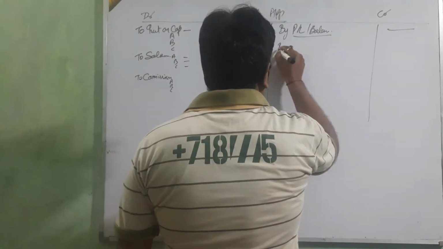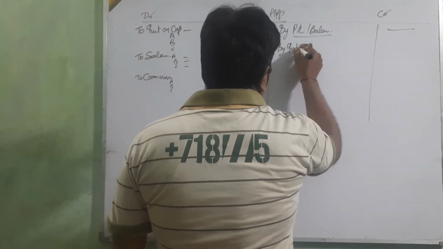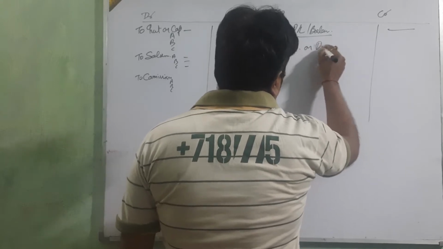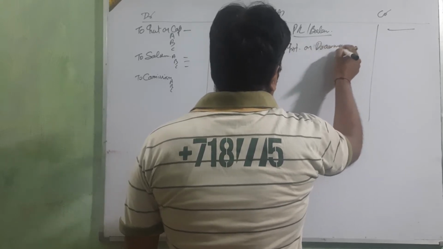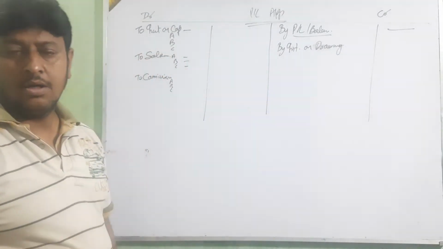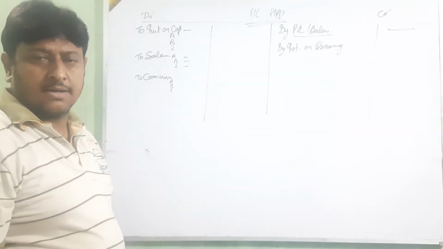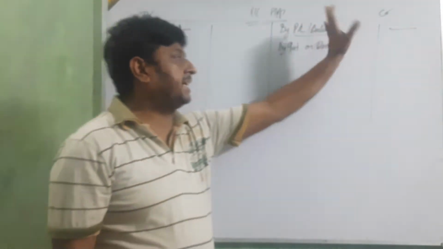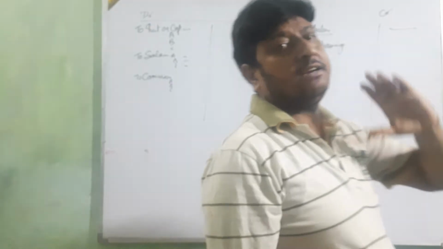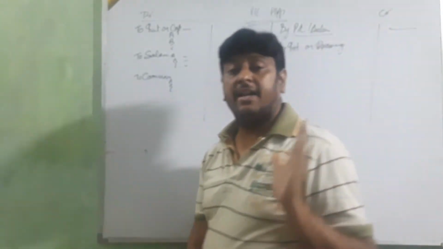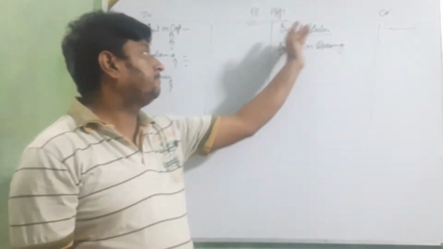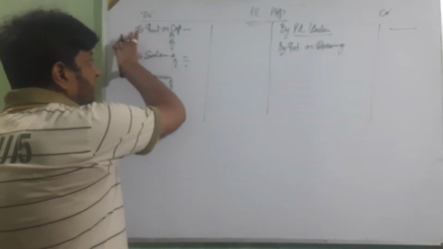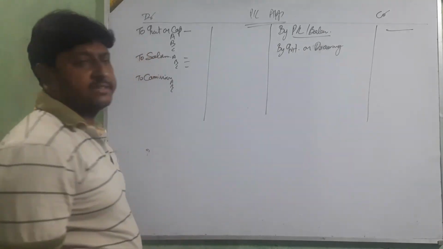And then by interest on drawing. Okay beta, clear? Only these 4 or 5, this is the set. The profit that will come by the PL account will be shown on the PL appropriation account. And then these 4 things: 3 on this side, the debit side, and 1 on the credit side.